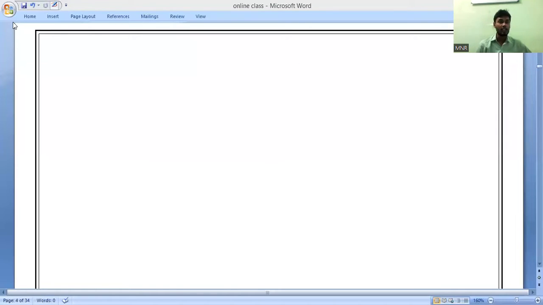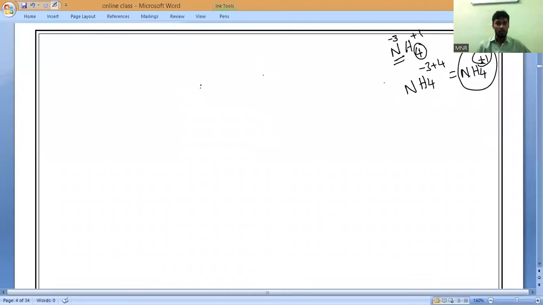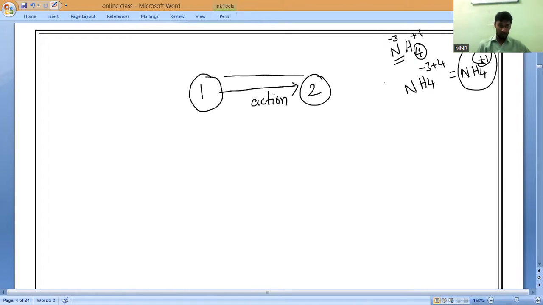Let me take this as the first body and this as the second body. The first body exerts a force on the second body. That is what we call the action. Now the second body exerts a force on the first body. That is what we call the reaction.